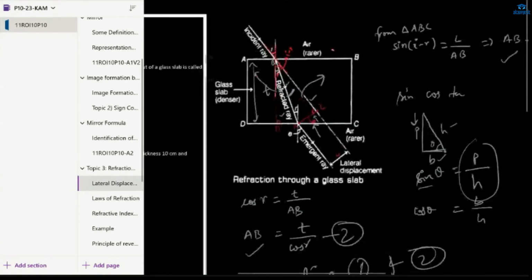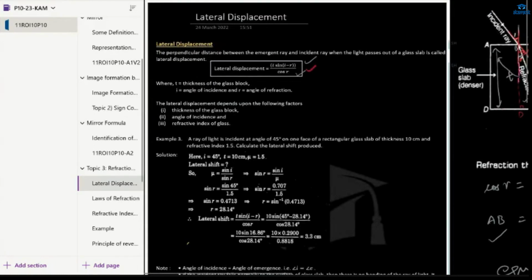Take this as extra information because it is not in your course. In CBSE this is not there, and in ICSE there is the formula but not the derivation, but you should know how it is derived.